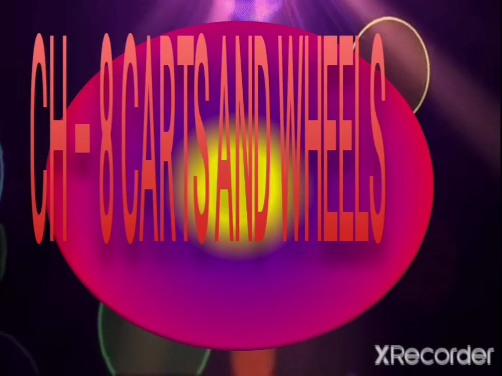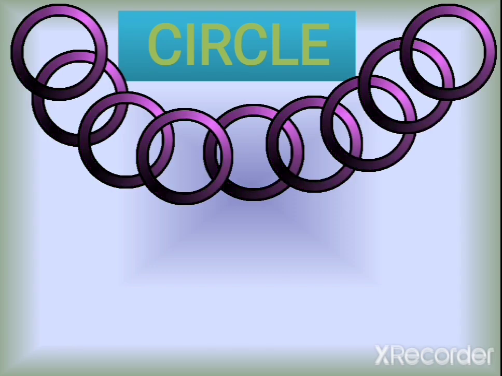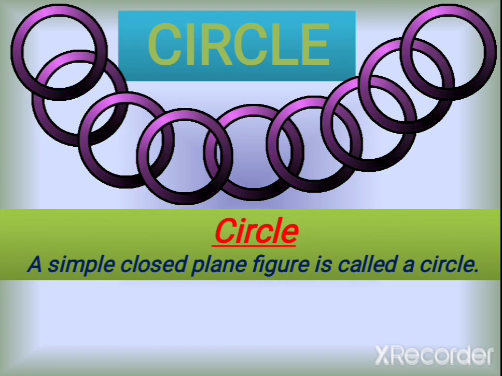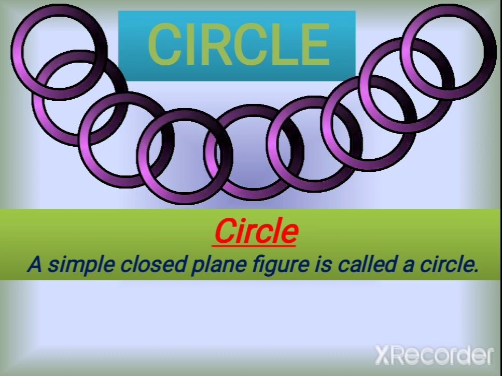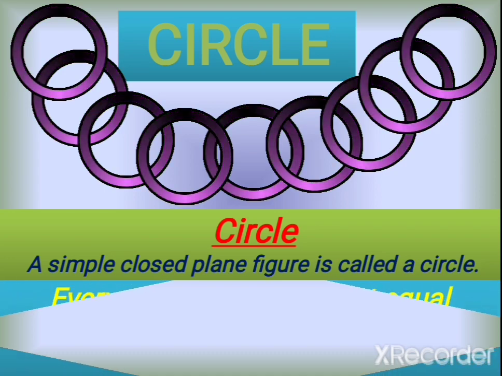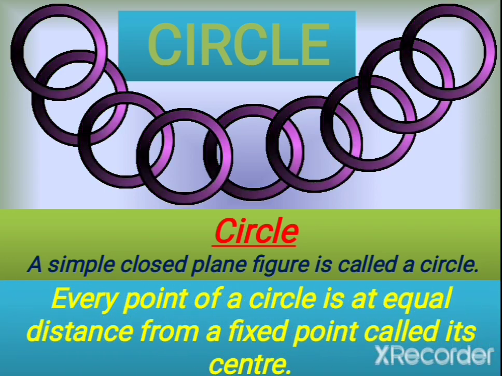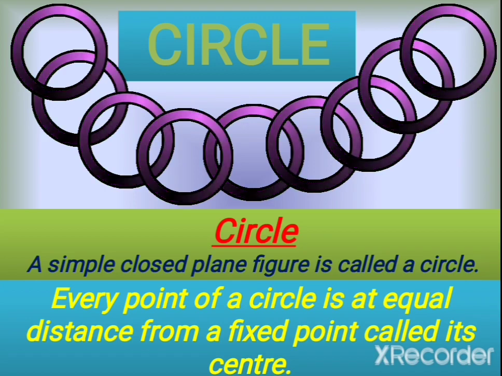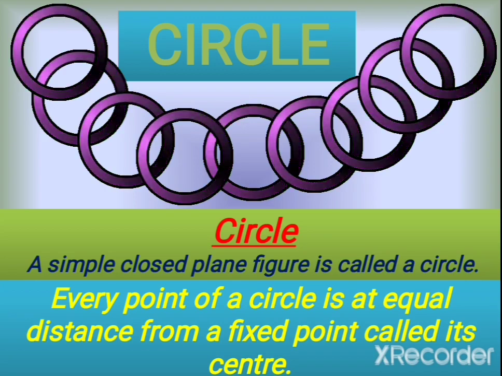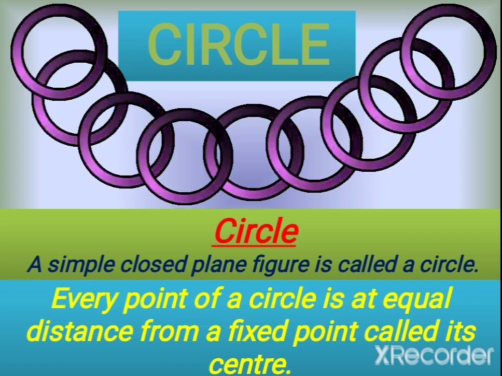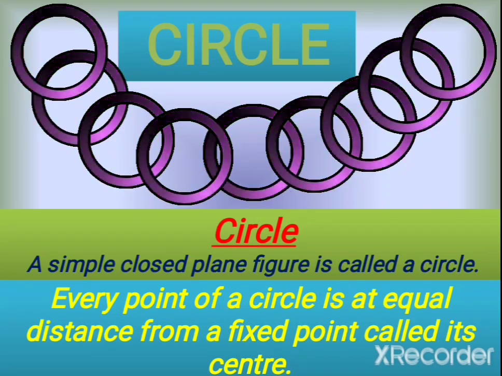Let's begin our new chapter, chapter number 8, Cards and Wheels. From this chapter, you will learn more about one shape, and that shape is the circle. Let's see the definition of a circle. A simple closed plane figure is called a circle. Now you have to remember this: every point of a circle is at equal distance from a fixed point, which is called its center.